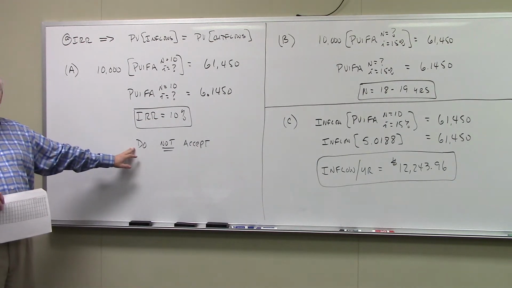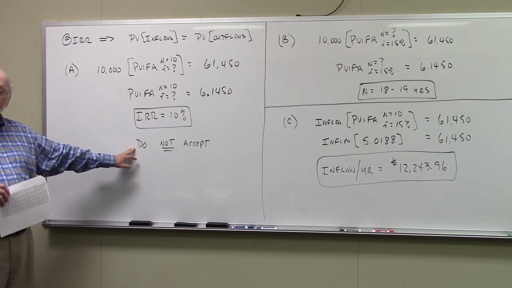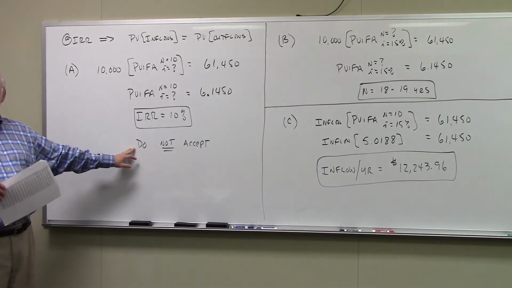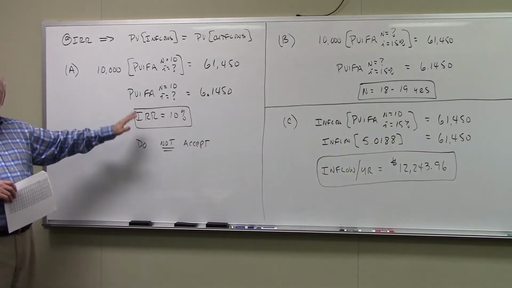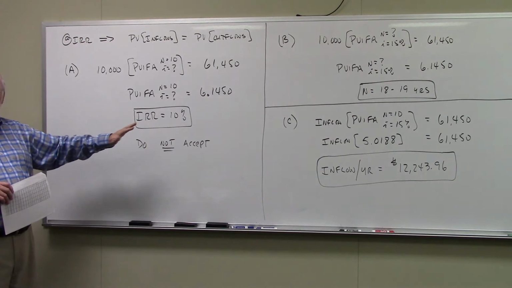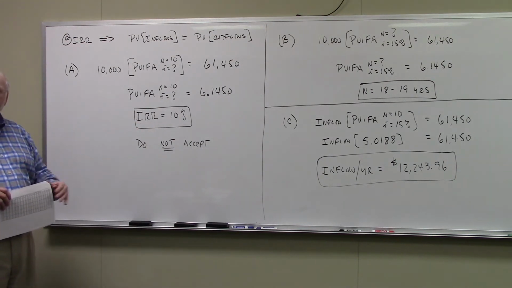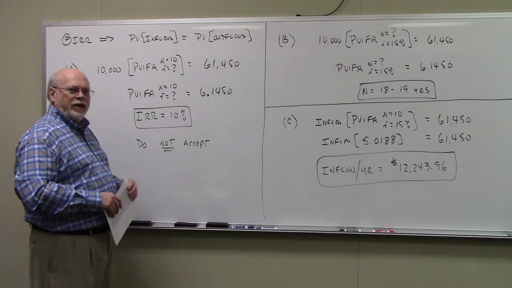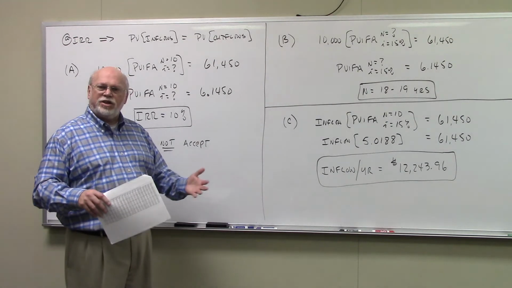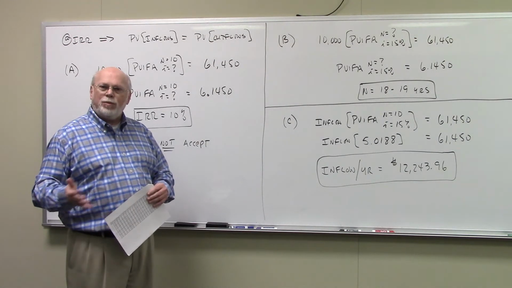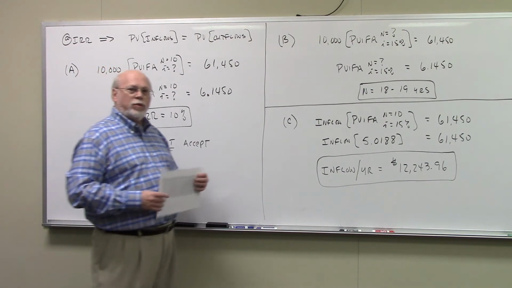So would they accept the project? Well, the answer is no, because their cost of capital, their minimum acceptable return, is indeed 15%. So the initial question, the A part, just on its face, is this an acceptable project? The answer is no. The B part says, now, if the cash flow continues to be $10,000 a year, how long would you have to be in the investment to give you your 15% rate of return?